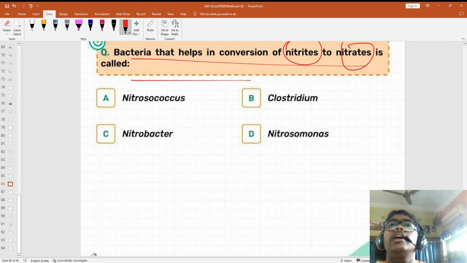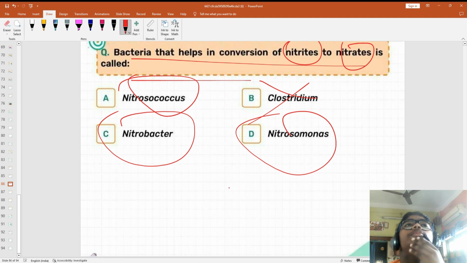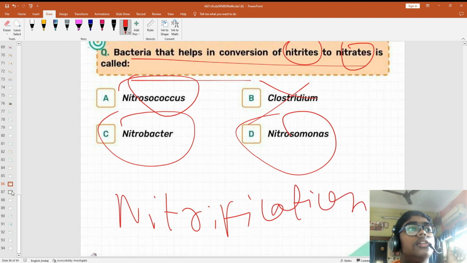Next, bacteria that convert nitrites into nitrates. Tell me. You have learned these three names: Nitrobacter, Nitrosococcus, Nitrosomonas. Clostridium I have not learned. So this is the conversion, the actual nitrification step. Who is there in the nitrification step? Tell me. Yes, correct.